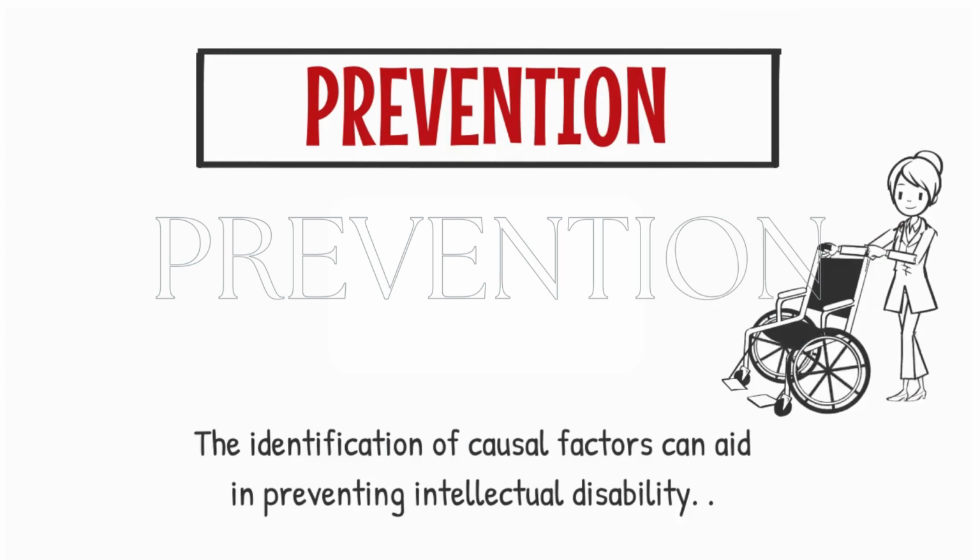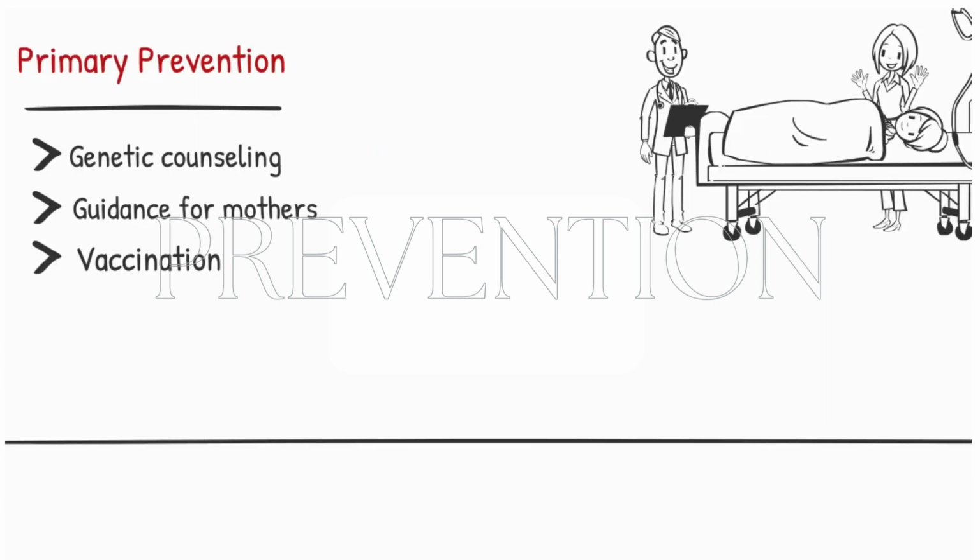To some degree, the identification of causal factors can aid in preventing intellectual disability. It is necessary to take appropriate measures during various stages of development. Primary prevention. 1. Providing genetic counseling to expectant parents is an effective primary prevention strategy, particularly when risk factors such as hereditary disabilities or consanguinity partners exist. 2.